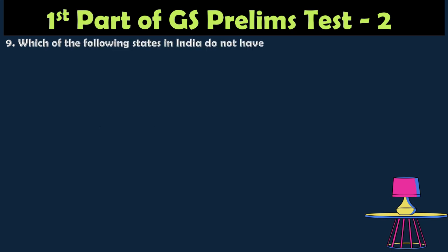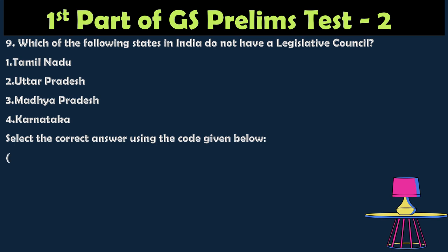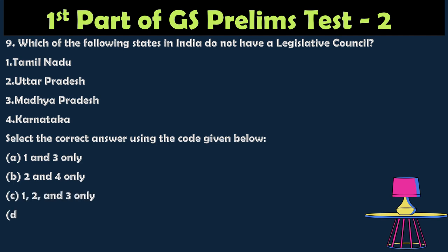9th question. Which of the following states in India do not have a legislative council? Tamil Nadu, Uttar Pradesh, Madhya Pradesh, Karnataka. Select the correct answer using the code given below. Option A 1 and 3 only, option B 2 and 4 only, option C 1, 2 and 3 only, option D 1, 3 and 4 only.